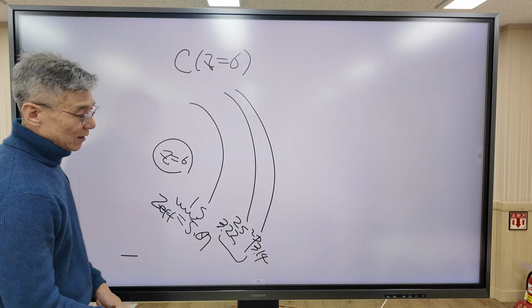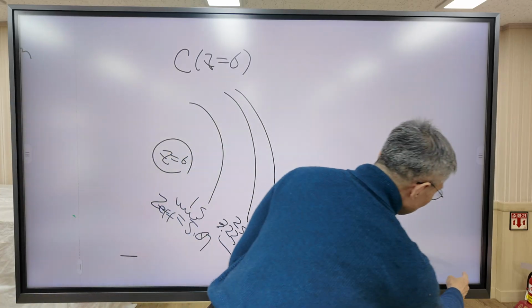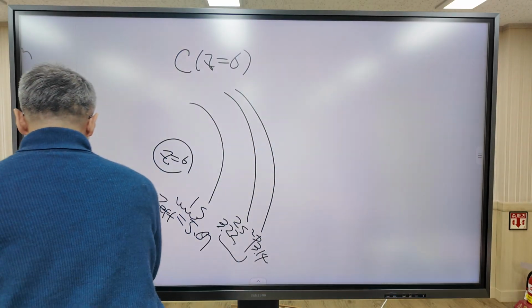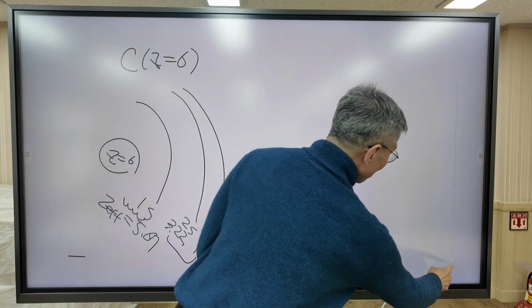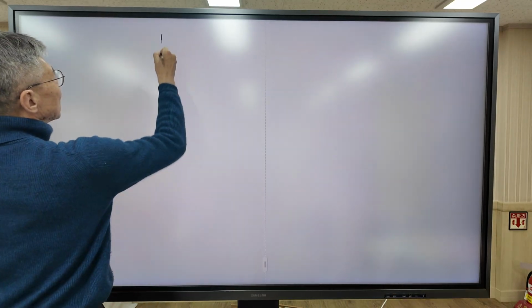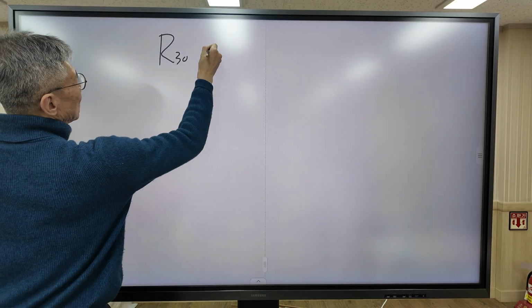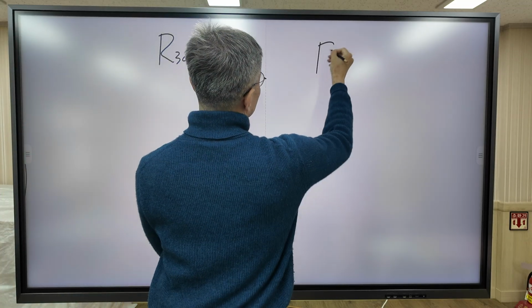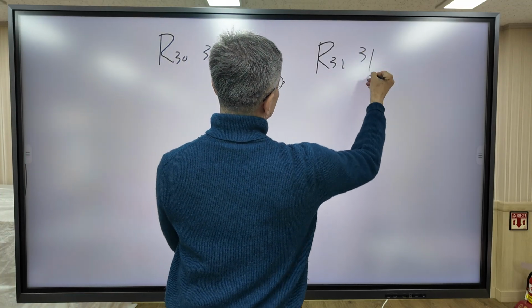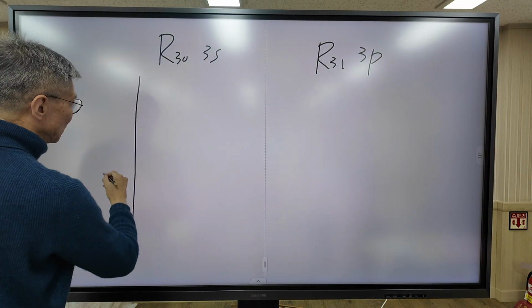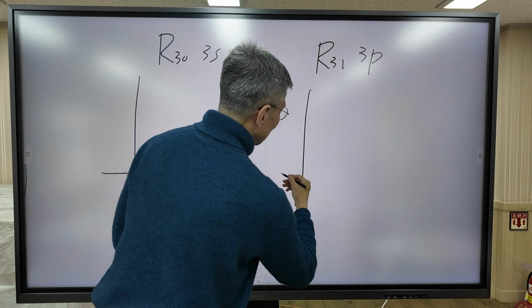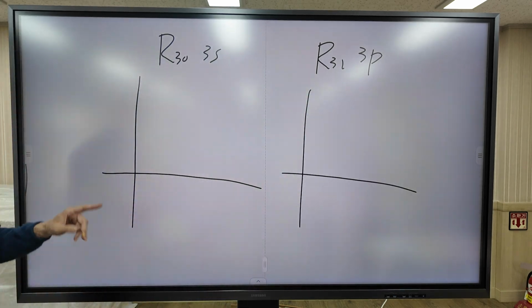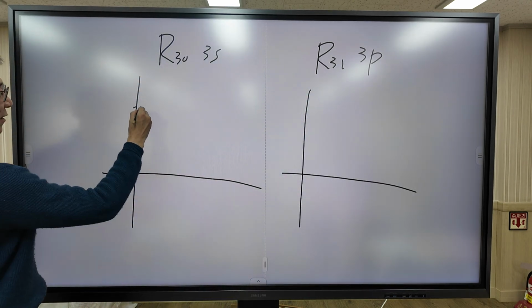Why? When we discussed yesterday, I drew the radial distribution function of 3s, and when you draw the radial distribution function, there are two differences for the 3s orbital.